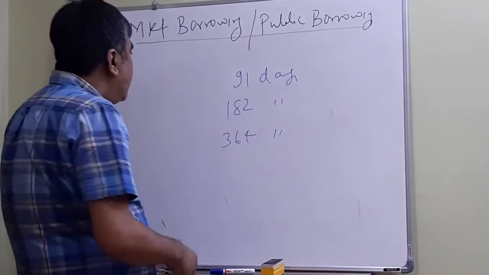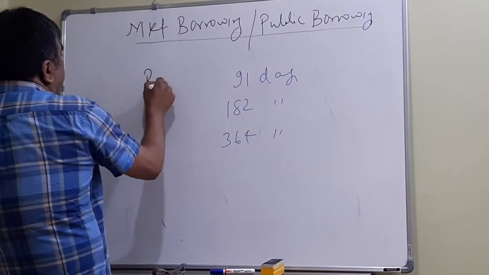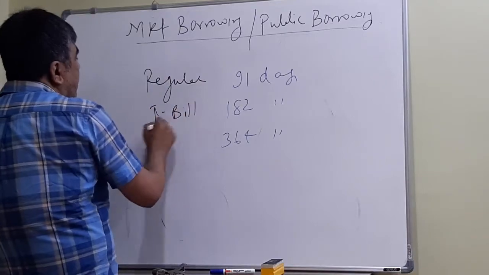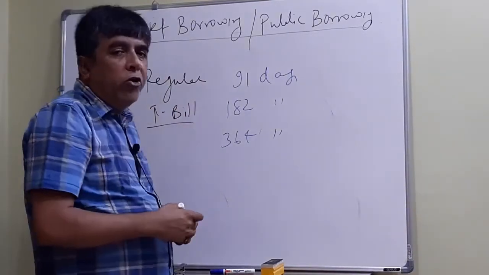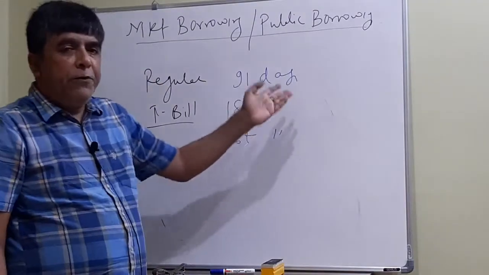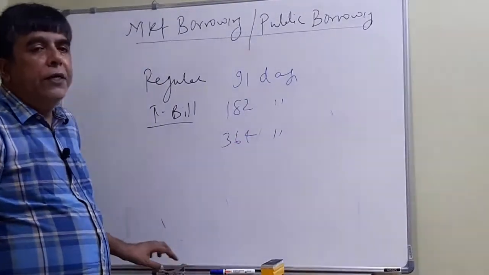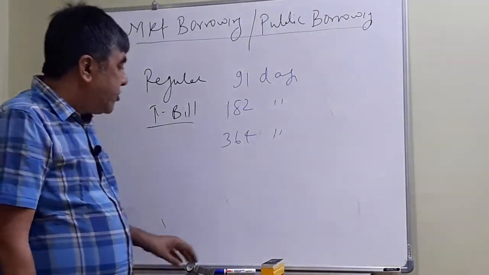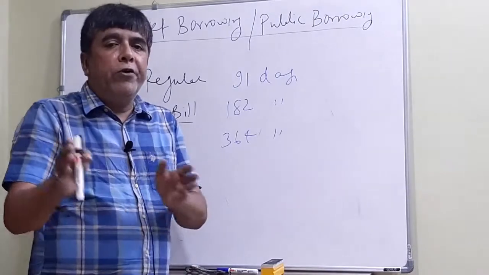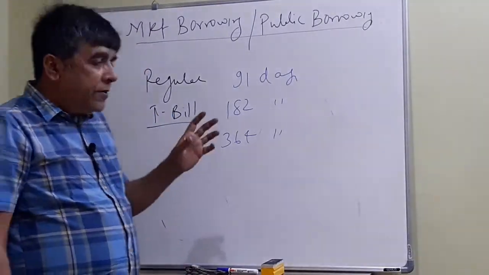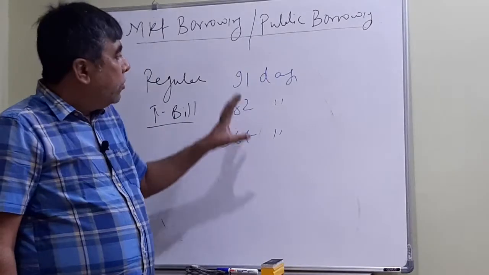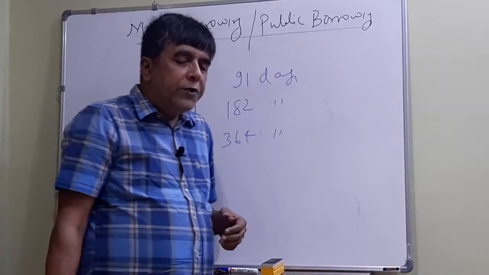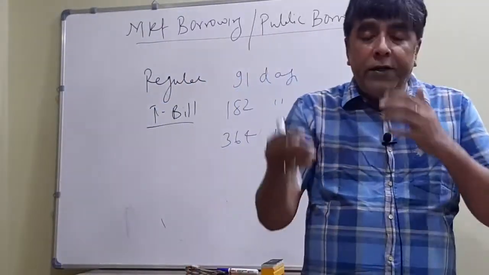This is known to be a regular Treasury Bill, issued in three maturities by the RBI on behalf of the government: 91 days, approximately 3 months; 182 days, approximately 6 months; and 364 days, almost 1 year. But in the examination, never use 3 months, 6 months, or 1 year, because interest is calculated on a daily basis. So always use the word days: 91, 182, 364 days. In all three cases, the maturity period is less than 1 year.